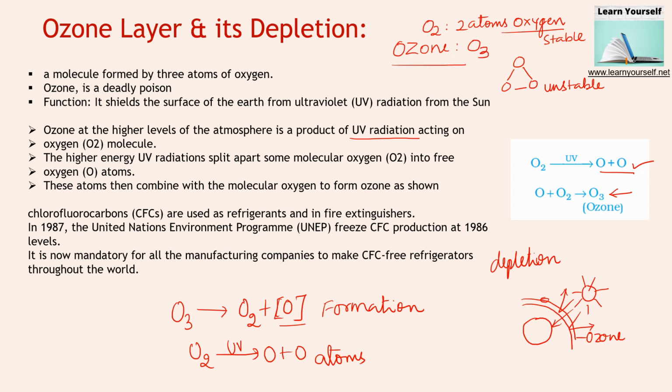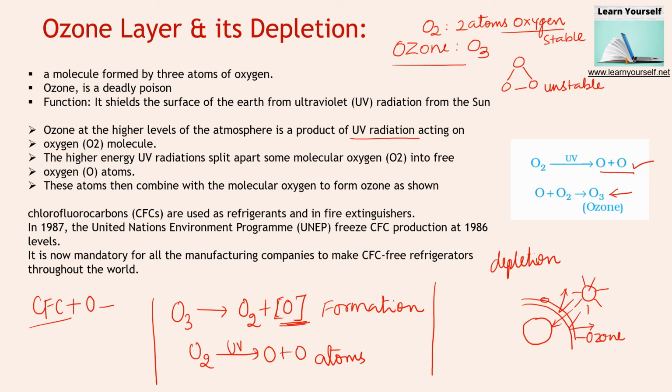Now, what will happen when chemicals like CFCs are entering into the environment? When CFC molecules are entering into the environment, they are reacting with this lone oxygen atom, known as nascent oxygen. This nascent oxygen is very reactive, and it will immediately react with this CFC molecule, which is a chemical.